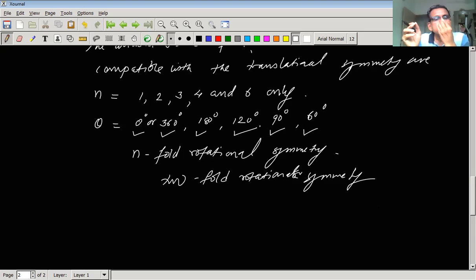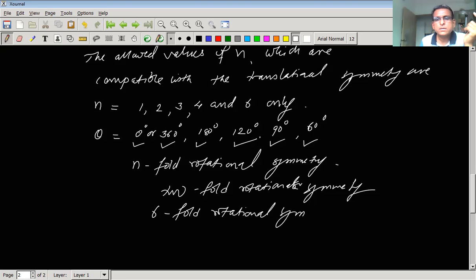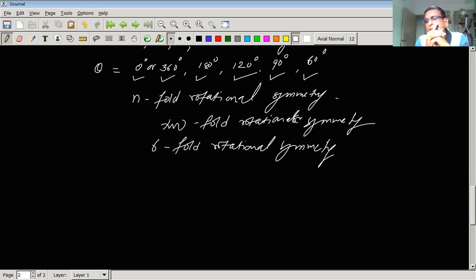If the crystal structure is possessing rotational symmetry for the value of theta equal to 60 degree, for which n has a value of 6, then we will say that it is having six-fold rotational symmetry.